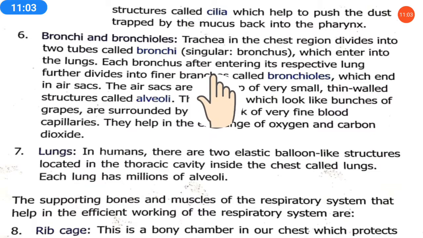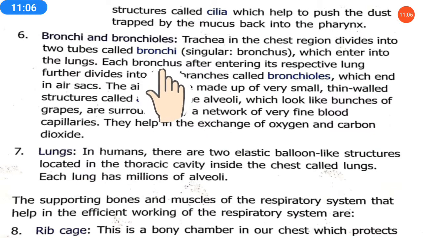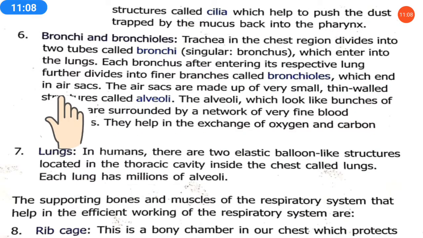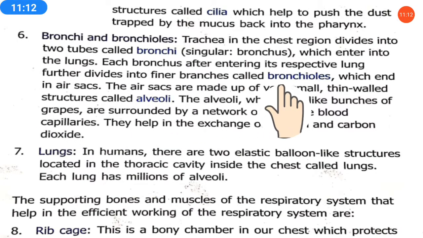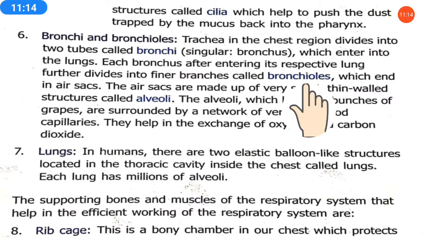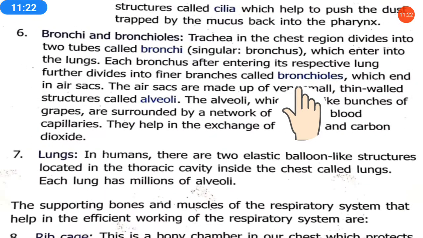Each bronchus, after entering its respective lung, further divides into finer branches called bronchioles. Means the bronchus is again dividing into many branches. So these branches are called bronchioles. Okay, where are the bronchioles?